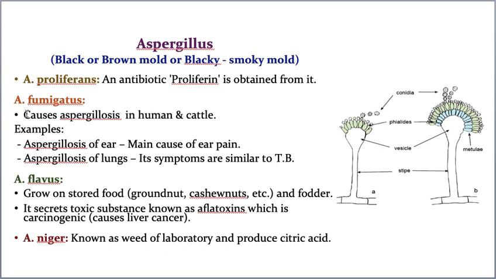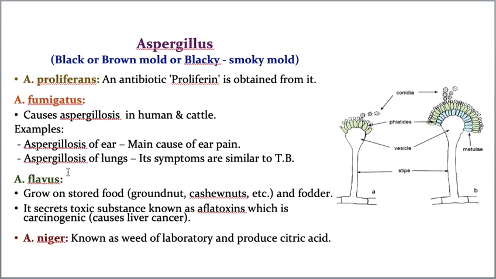Now, regarding aspergillosis: if it appears in the ear, then it causes ear pain. The same aspergillosis, if it occurs in the lungs, is responsible for symptoms similar to tuberculosis. TB, the full form is tuberculosis. You will get the same symptoms as tuberculosis.